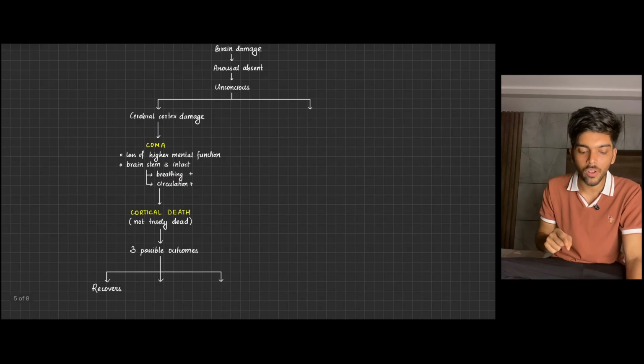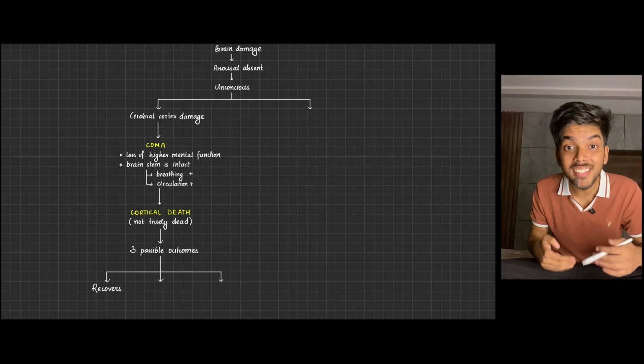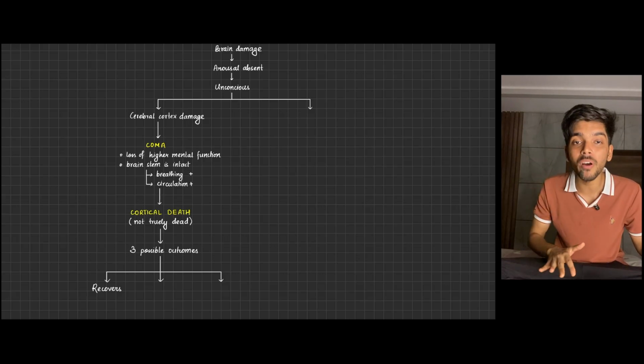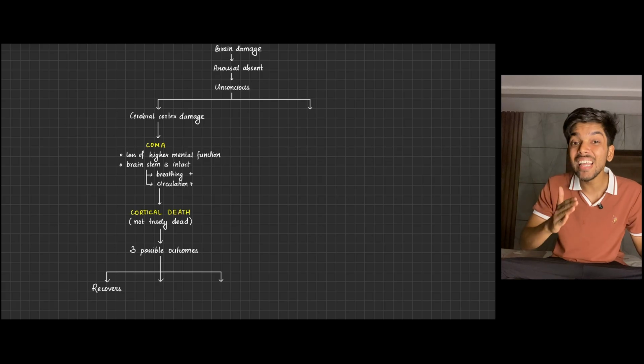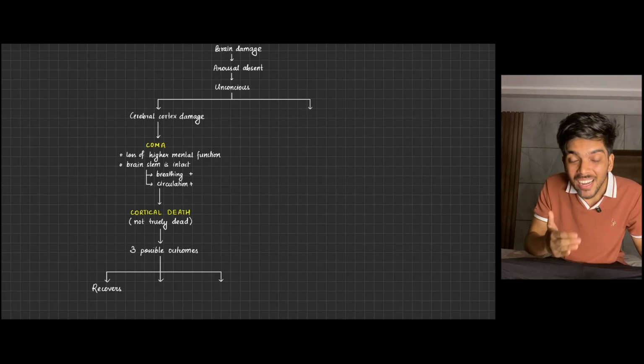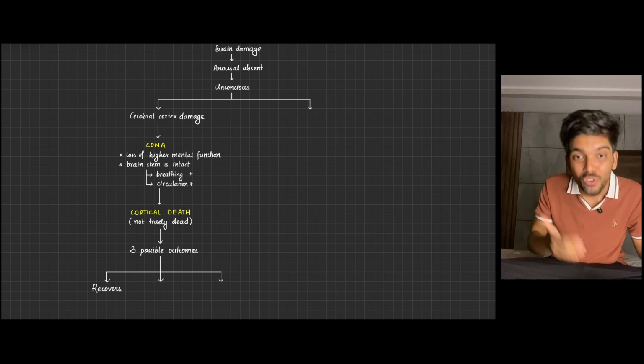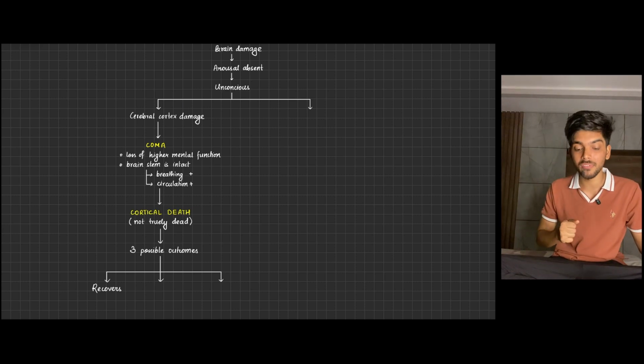Either the person will recover. See, the person is recovering. If a person was truly dead, he would never recover. True death is irreversible. It is the irreversible, permanent cessation of breathing, circulation, and brain function. If he was truly dead, he would never come back to life.